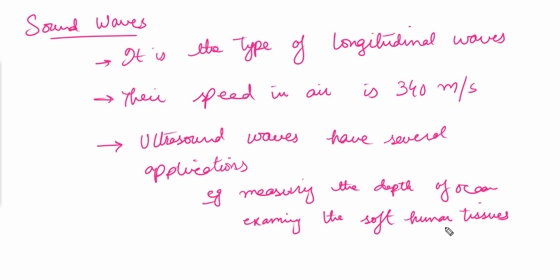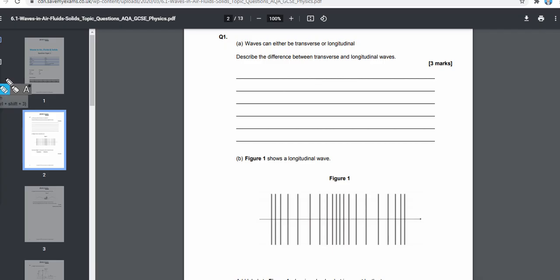Now we'll do an exam related practice question. It says waves can either be transverse or longitudinal. Describe the difference between the transverse and longitudinal waves.